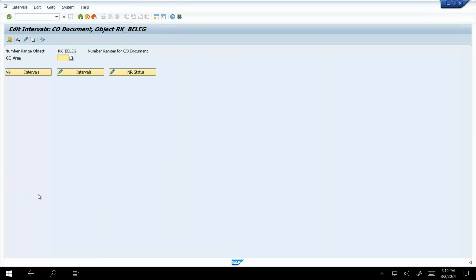Put your company code here. That is my company. My controlling area is STN1, and click on that interval.